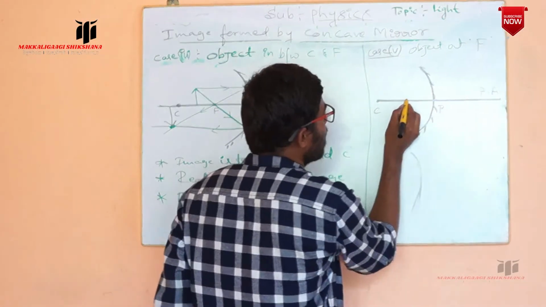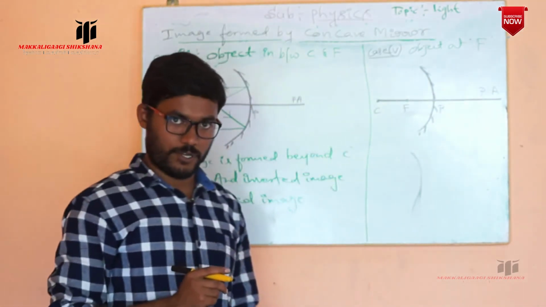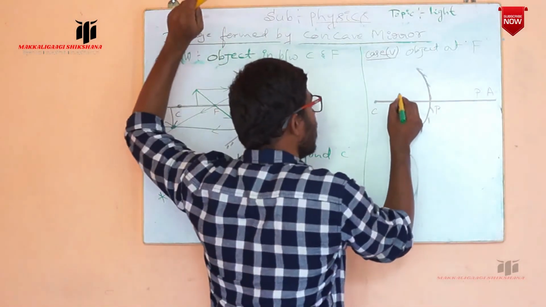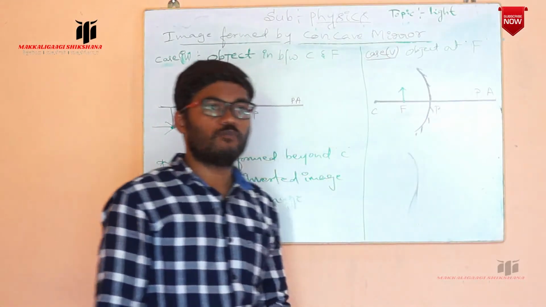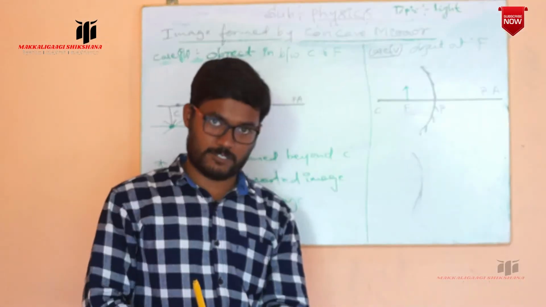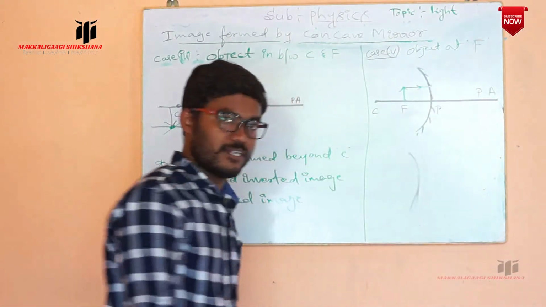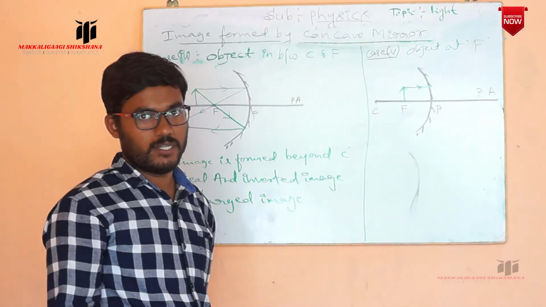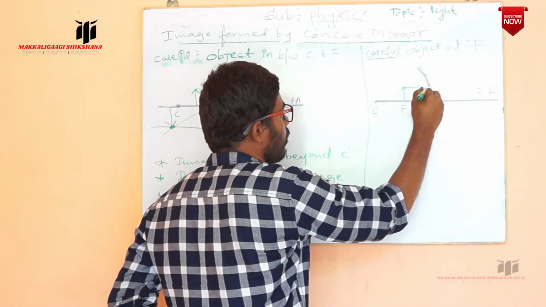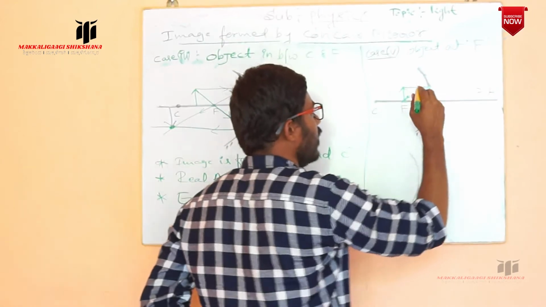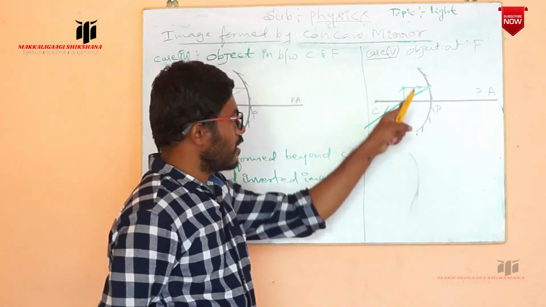Now exactly at the middle we have taken the focus. Now if you place an object exactly at the focus at this position, where is the image formed and what are the characteristics? Now again a ray is considered incident parallel to the principal axis. That is the first ray to show the image formation. After reflection, what happens? It passes through the focus. Use the scale and draw straight. This is the reflected ray. Correct? It passes through the focus.